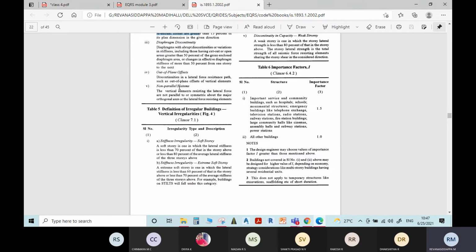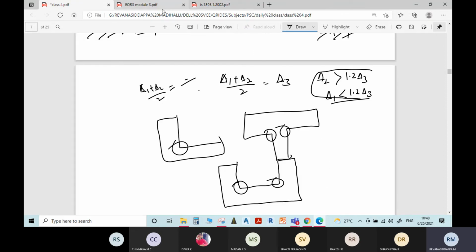Diaphragm discontinuity means what? The word diaphragm represents nothing but the equivalent stiffness of the story. Diaphragms with abrupt discontinuities or variation in stiffness, including those having cutout or open areas greater than 50% of the gross enclosed diaphragm area, are called diaphragm discontinuity.